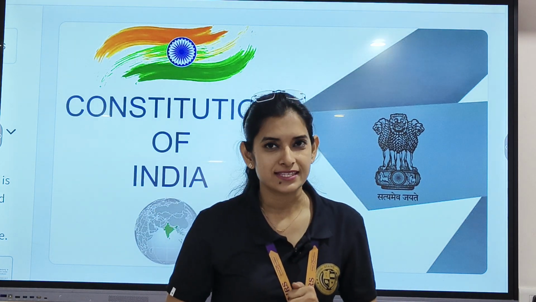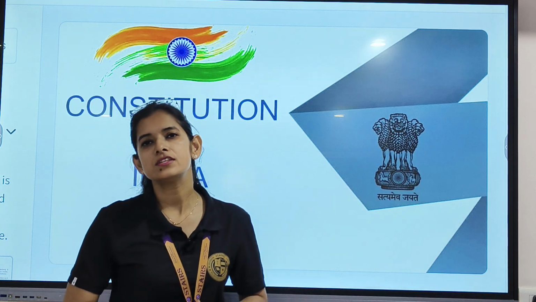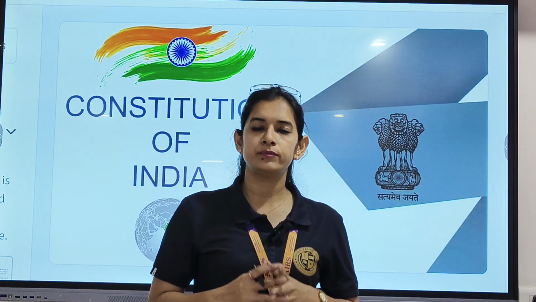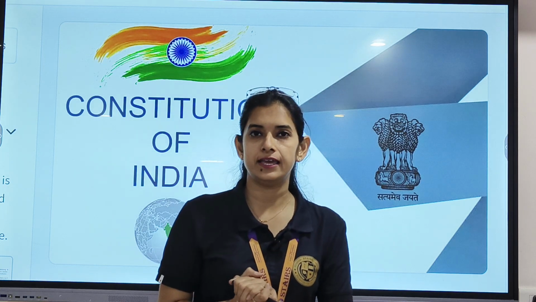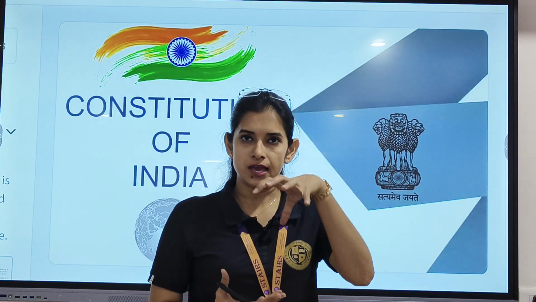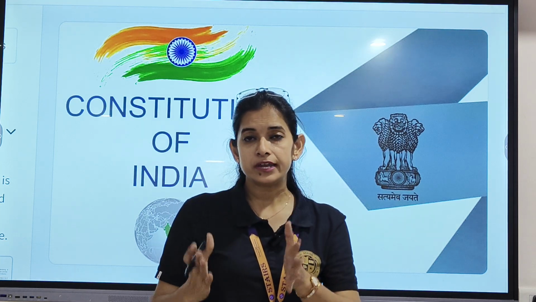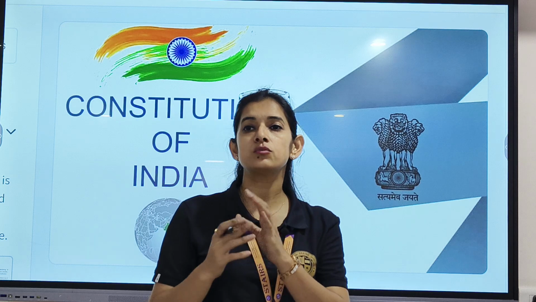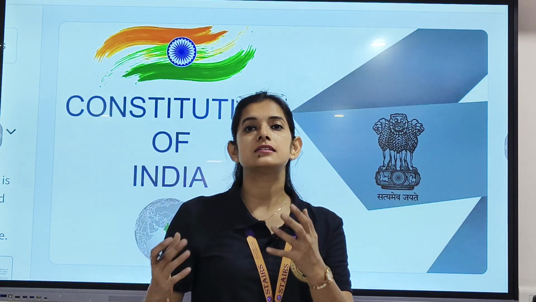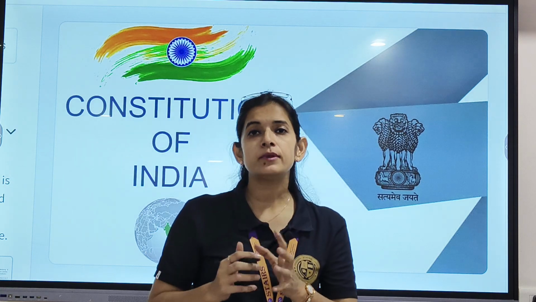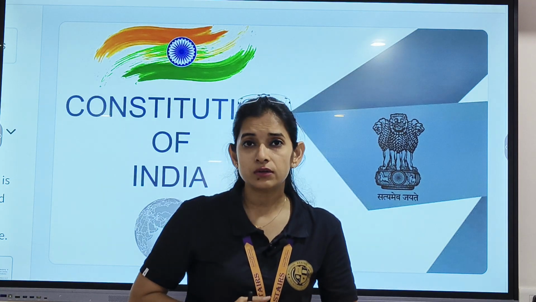Today, the topic we will be discussing is the Constitution and the Preamble, which is chapter number 1 of your Civics. So, what is a Constitution, my dear? Whenever a country is such a huge country and a government is running it, there must be some rules and regulations made so that the citizens, the people, can function according to them. Even the government has to function according to some rules and regulations.